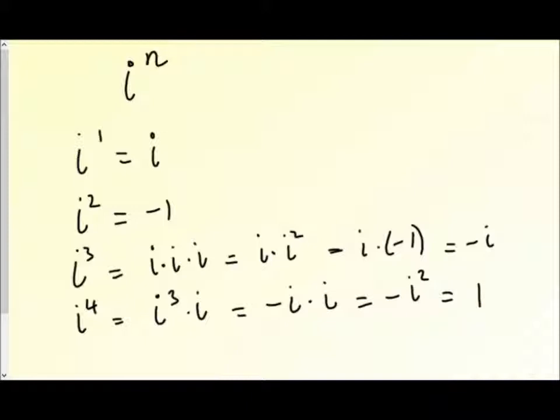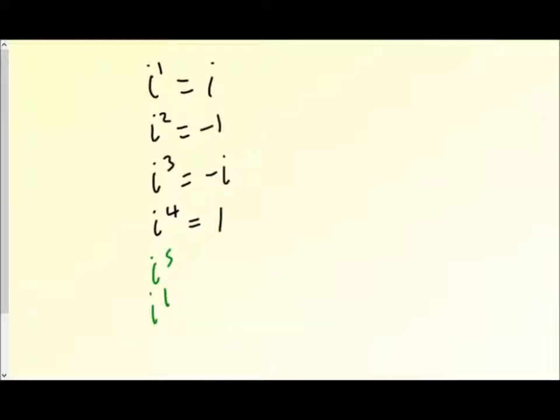Okay, so just a quick summary of that then. So we've got i to the power of 1 is i, i squared is negative 1, i cubed is negative i, then i to the power of 4 is positive 1. What I'd like you to do now is just carry that on. Work out i to the 5, i to the 6, i to the 7, etc. and see what you notice. Pause the video, do it yourself.